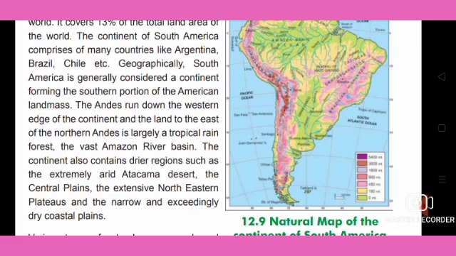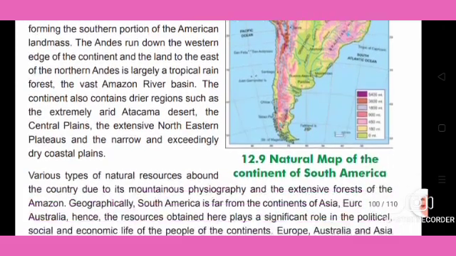The Andes run down the western edge of the continent, and the land to the east of the Andes is largely a tropical rainforest, the vast Amazon River basin. The continent also contains drier regions such as the extremely arid Atacama Desert, the central plains, the extensive northeastern plateaus, and the narrow and exceedingly dry coastal plains. So this is some of the importance of South America.